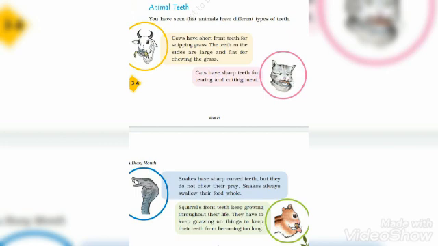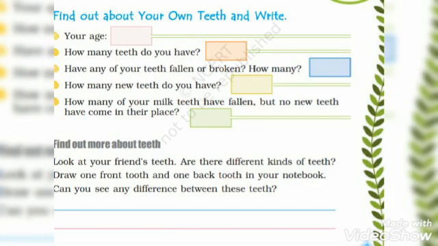It doesn't chew. A squirrel's front teeth keep growing throughout their life. They have to keep gnawing on things to keep their teeth from becoming too long. Means it has to continuously eat some solid food so that it can avoid the growth of its frontal teeth, because a squirrel's teeth can grow its whole life, so it has to chew on some solid food continuously.